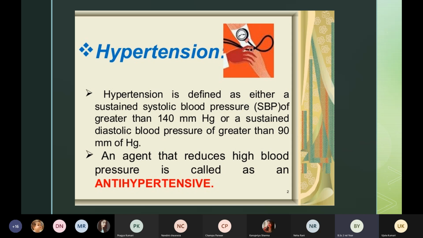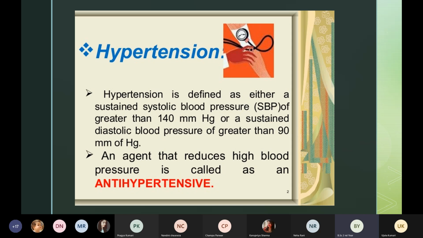Okay, so let us see the definition of hypertension. It is defined as either a sustained systolic blood pressure of greater than 140 mmHg, or a sustained diastolic blood pressure of greater than 90 mmHg. So if our systolic blood pressure is more than 140 mmHg, we can diagnose the patient as hypertensive.